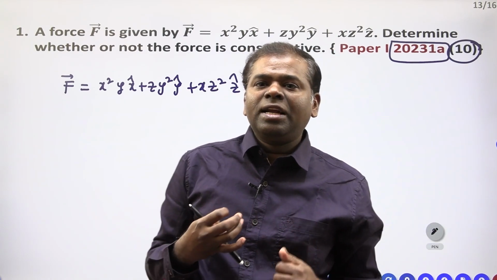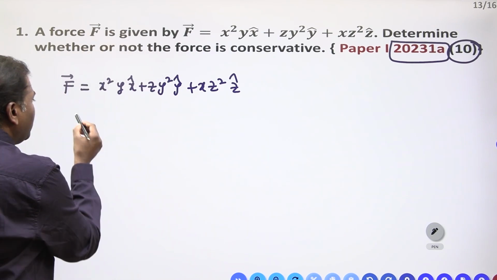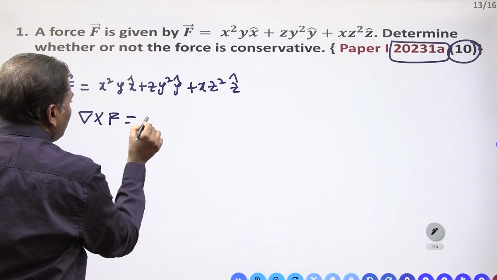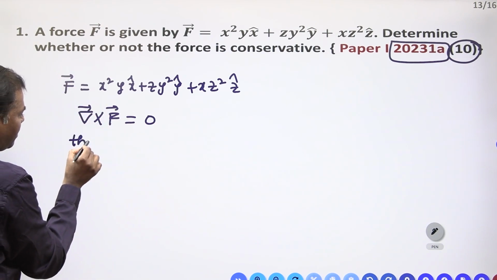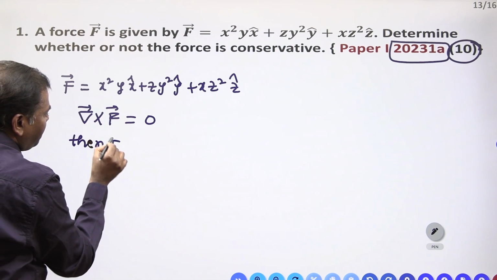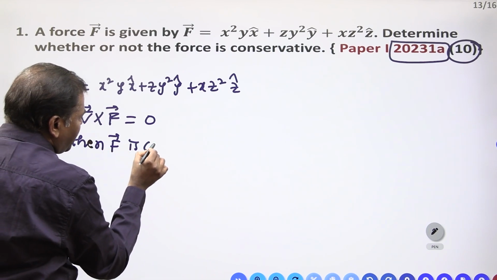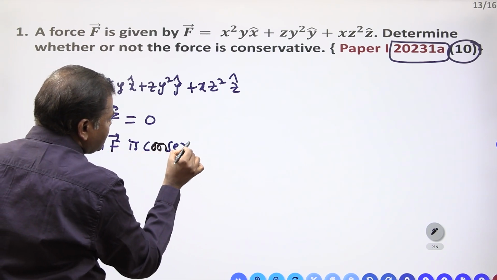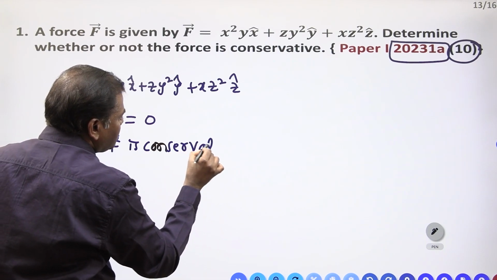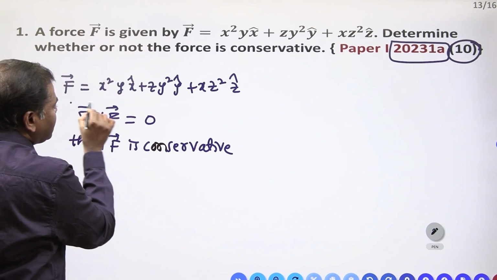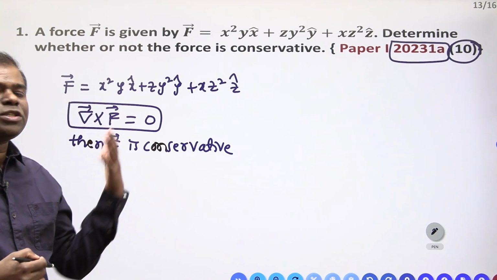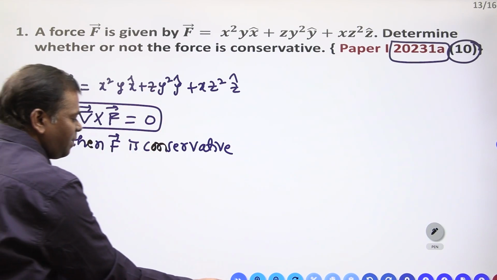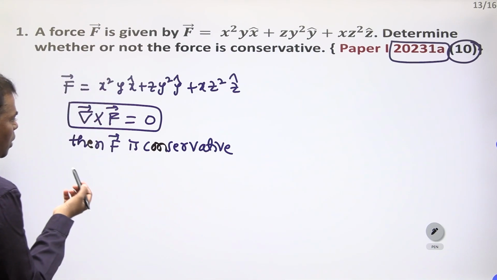What is the definition of conservative? You know, if del cross F is equal to 0, then such a type of force is conservative force. This is the principle. If del cross F is equal to 0, F is conservative. Just you have to try: del cross F is 0 or not, you have to see.